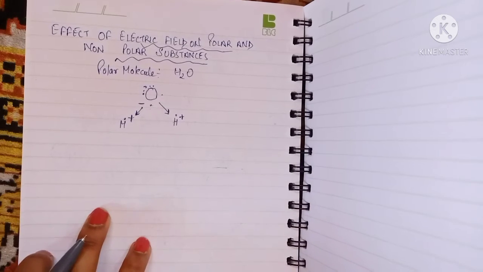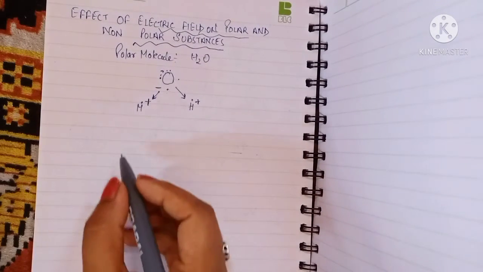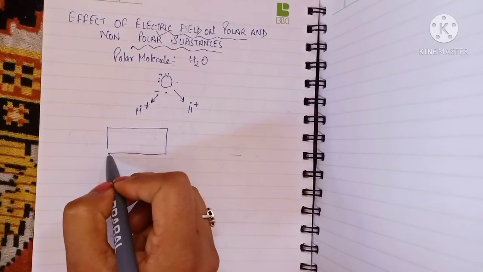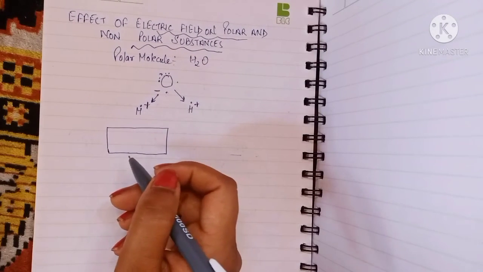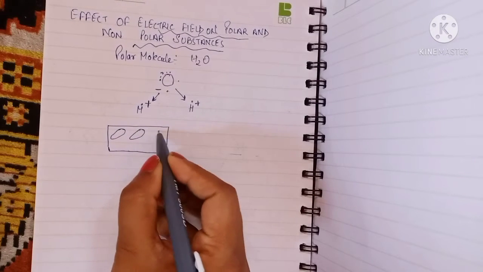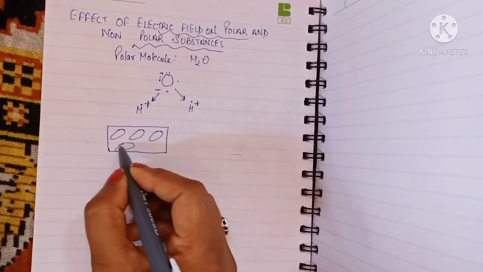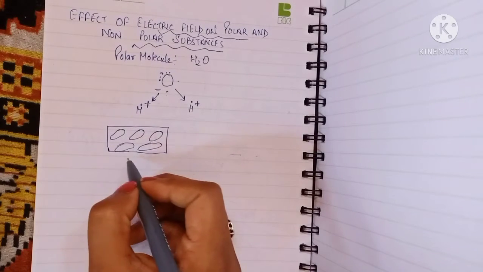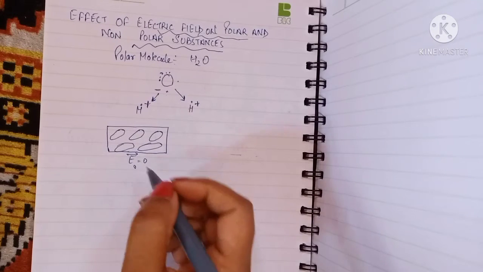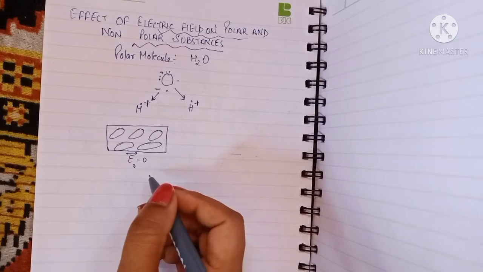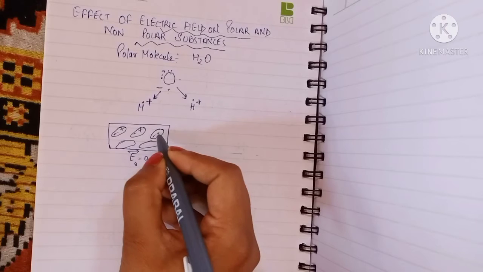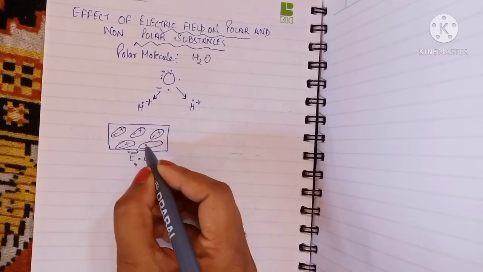Now we are going to study how they behave in the electric field. If the electric field is not present, let's say this is any kind of substance, and it possesses various dipoles. If the external or applied field is 0, then these dipoles are aligned randomly here and there, wherever they want.